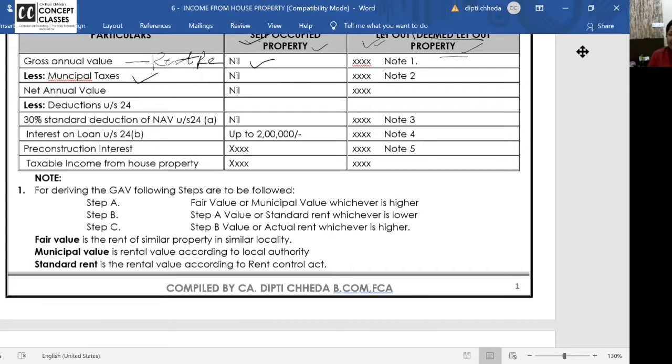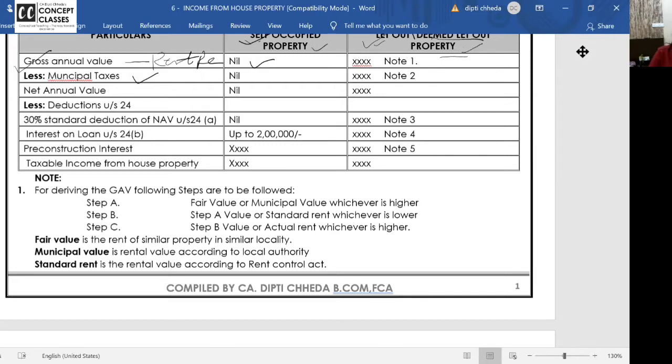Municipal tax should be paid by owner. I have left how to derive GAV, I'll come back. Municipal tax is allowed as deduction provided it is paid by owner. If owner is paying municipal tax but he is getting reimbursement from the tenant, no deduction to the owner.